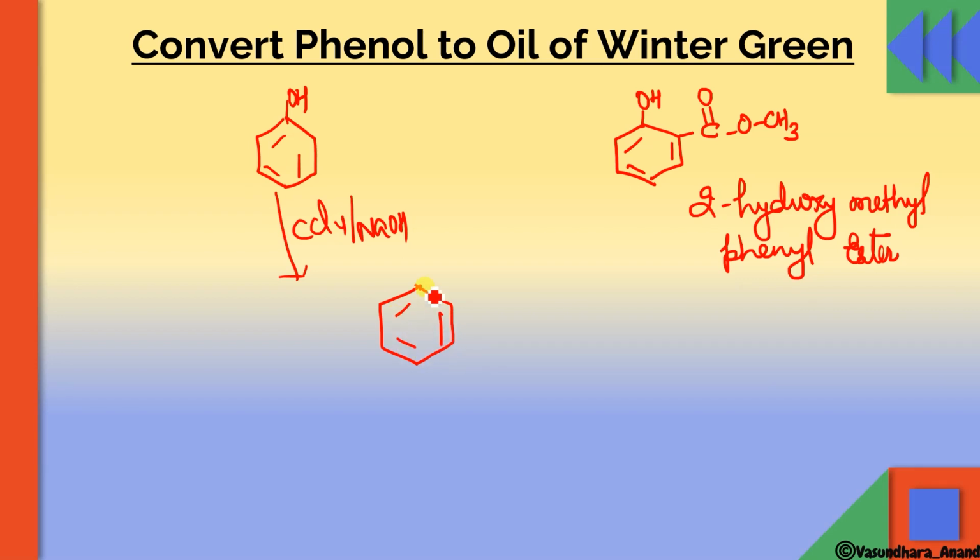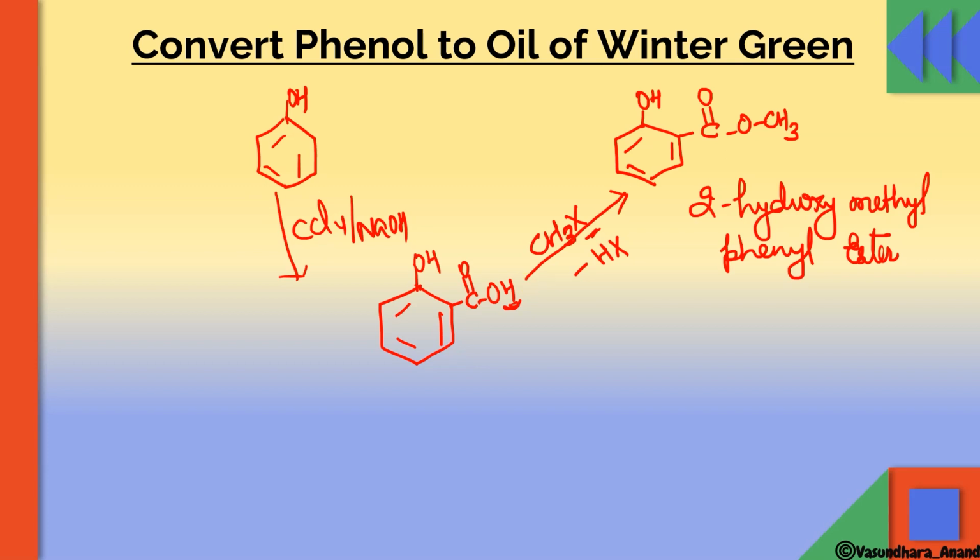Yes, now think of it. From salicylic acid, how will you get this? What we have to do is just replace this H by a CH3 group. So the next reaction is with an alkyl halide, as we have done right now. This X and this H will come out as HX, and the methyl group will attach, and it will give you oil of wintergreen.